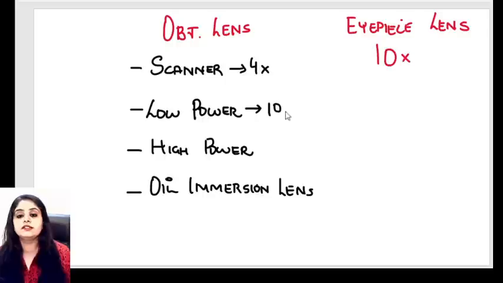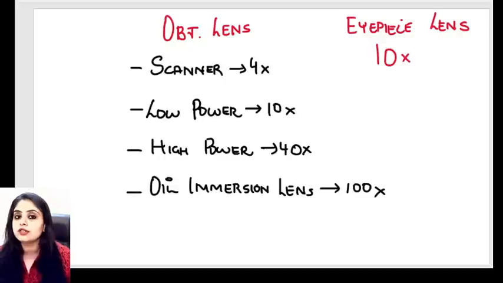Low power is 10 times. High power is 40 times, and oil immersion is 100 times. Simple to learn. What is the protocol? 4, 10, 40, 100. Scanner, low power, high power, oil.